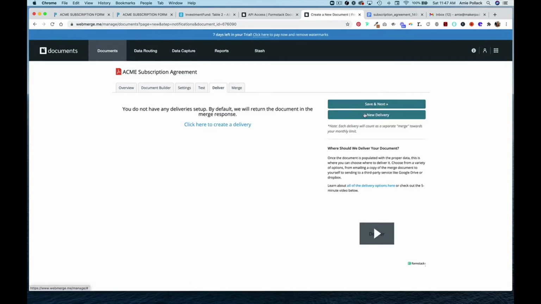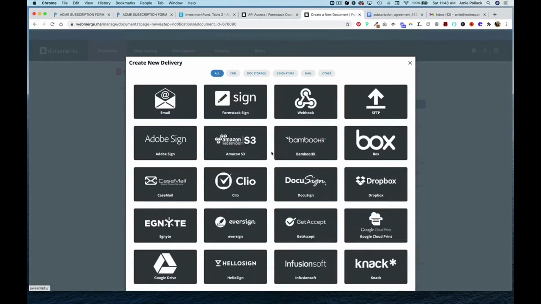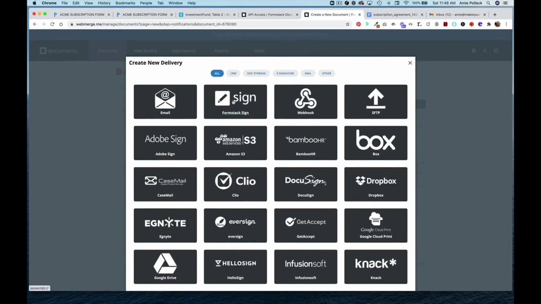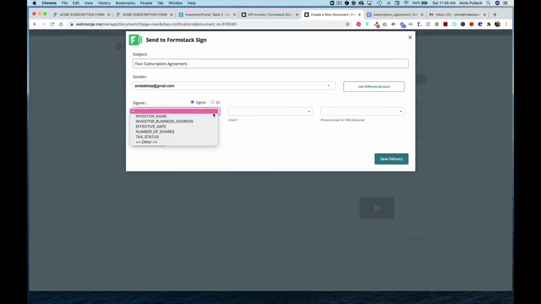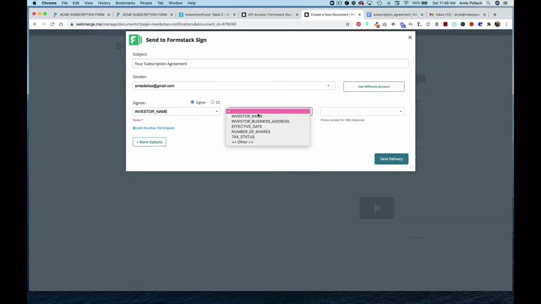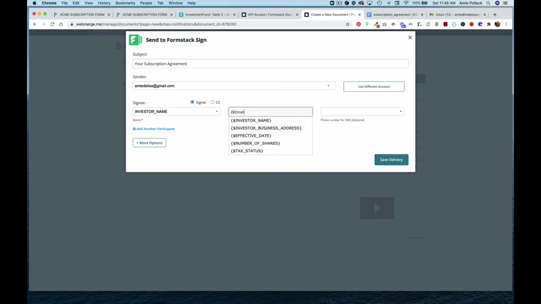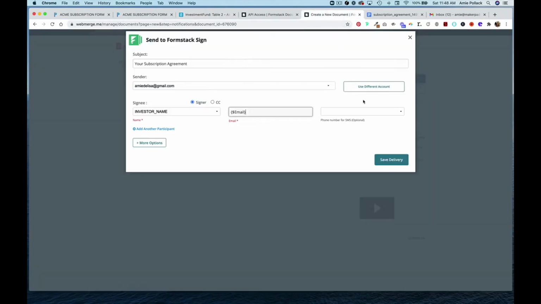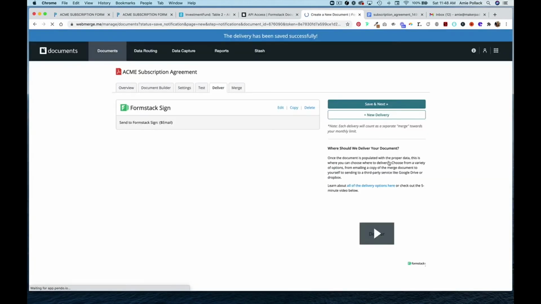So now we need to tell Formstack Documents where to send the document. So we're going to set up a new delivery, and there's a ton of different options here. We're going to send this to Formstack Sign, and the signee is going to be the investor name. And for the email, since we don't have that in our document, we're going to select Other and then use the mail merge for email, which will pull in the email that's listed in this column. And we'll save that delivery.